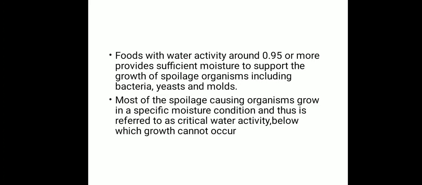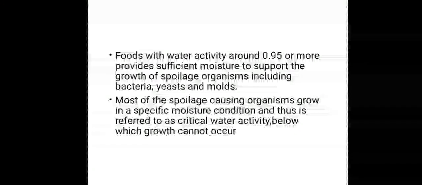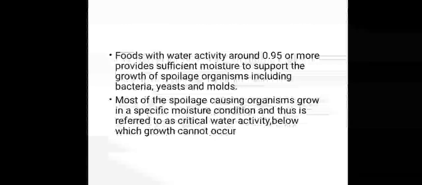So for the spoilage by microorganisms to occur, the water activity should be in that particular range. If it is below the range for the spoilage organisms to grow, then it is considered the critical water activity.